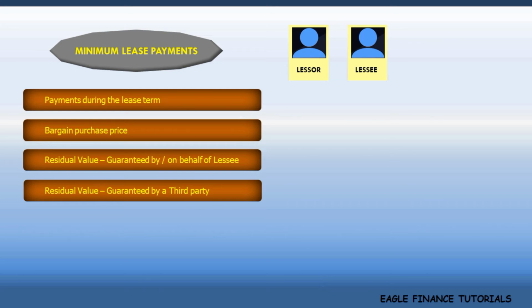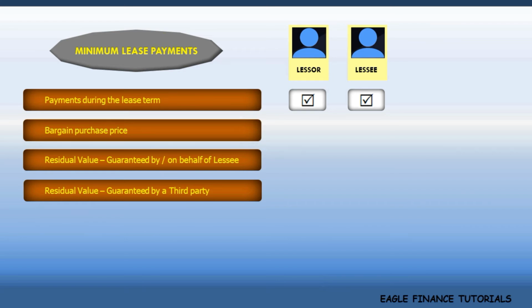Payments during the lease term. These are paid by the lessee to the lessor. Thus, these are relevant for both of them. Bargain purchase price. This is also paid by the lessee to the lessor.